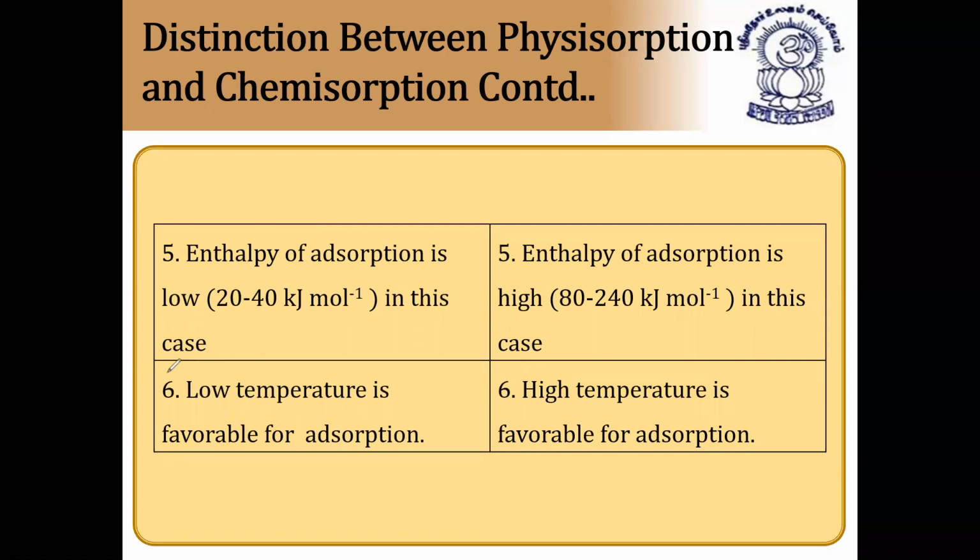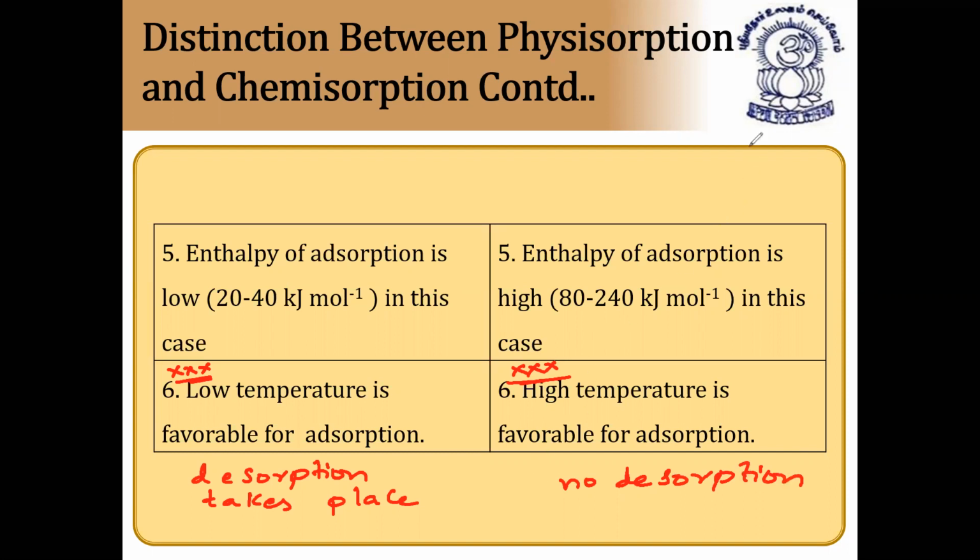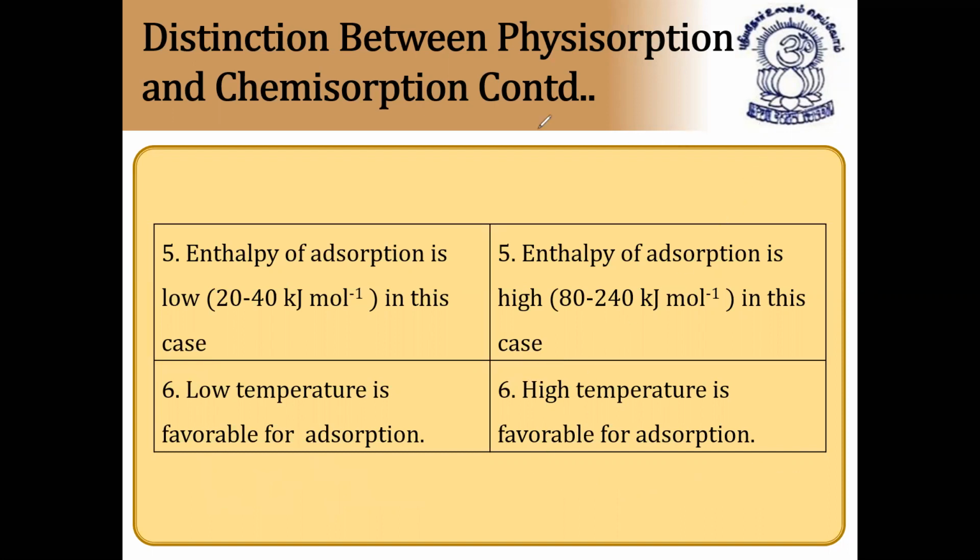This point is also important. For physical adsorption, low temperature is favored. And for chemical adsorption, high temperature is favored because the reaction usually takes place only at high temperatures. In physical adsorption, if you heat, what happens? Automatically, desorption takes place. Here desorption takes place at higher temperature, and in chemisorption no desorption takes place, as we already know. That's why it can be done at high temperatures also. I hope it is clear. All these points are very, very important for objective exams.